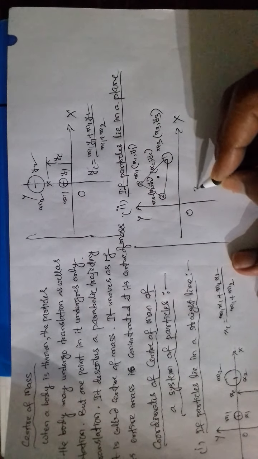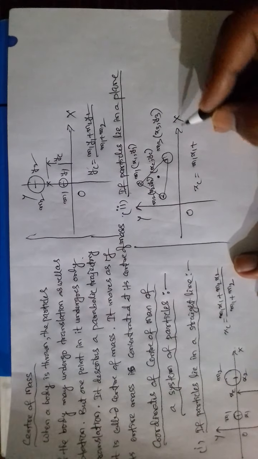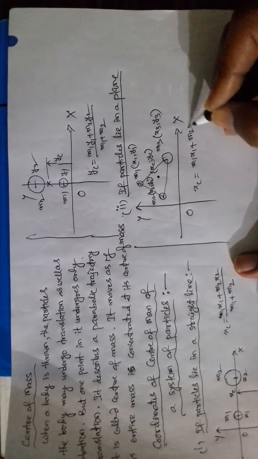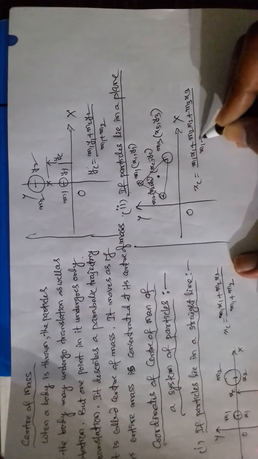Its coordinates are xc, yc. Now xc is m1 x1 plus m2 x2 plus m3 x3 divided by m1 plus m2 plus m3.